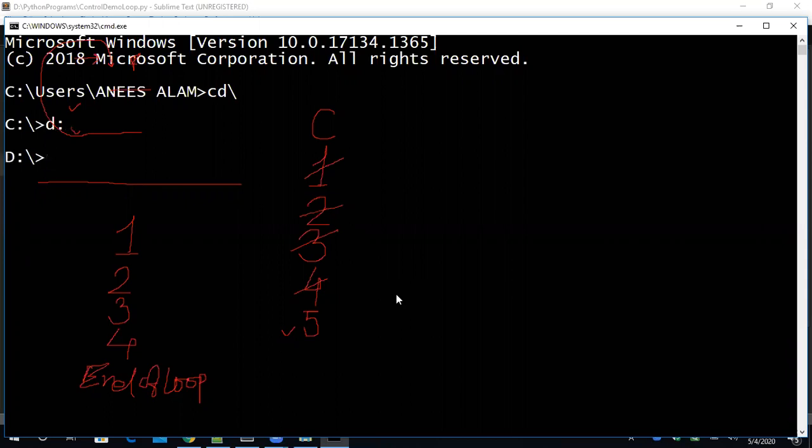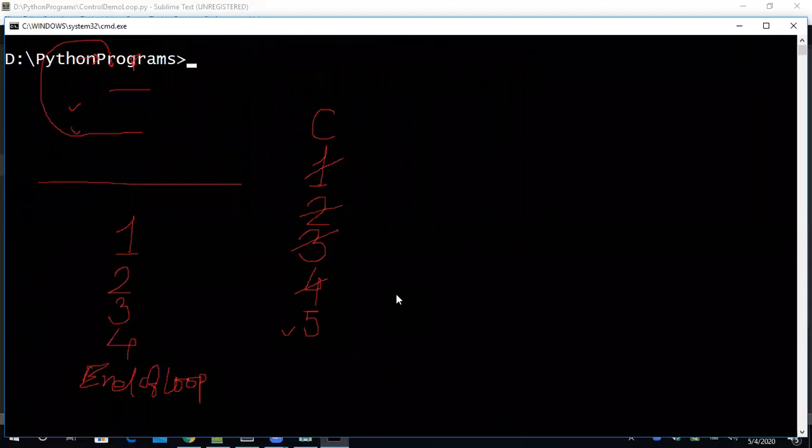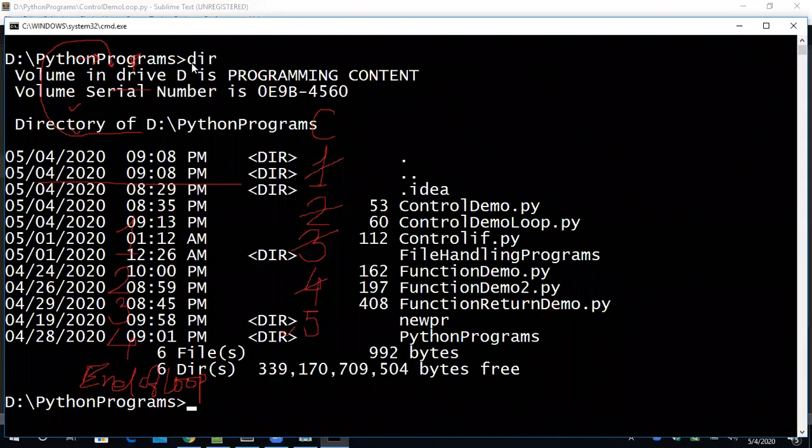Okay, we came to the D drive, and in the D drive, basically, all the Python programs are stored in the Python programs folder, which is created in the D drive. So CD Python, and this is Python programs. I'm changing it by the tab. I have to simply press the tab. This is exactly the directory. Okay, fine. I'm just doing dir to check what the files are. These are basically all the files which I have created one by one.